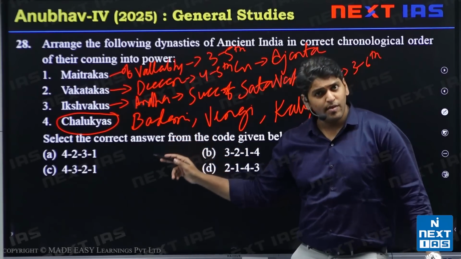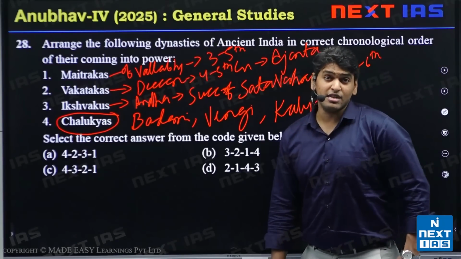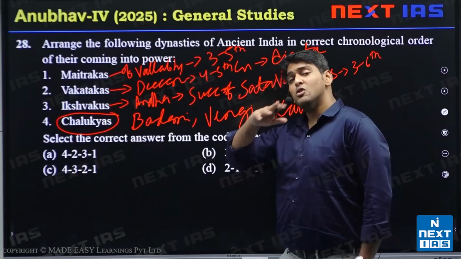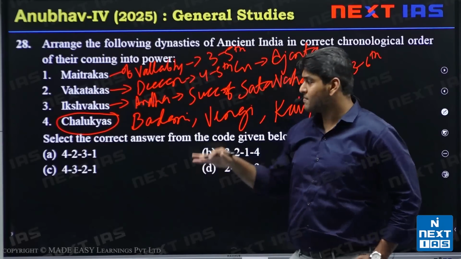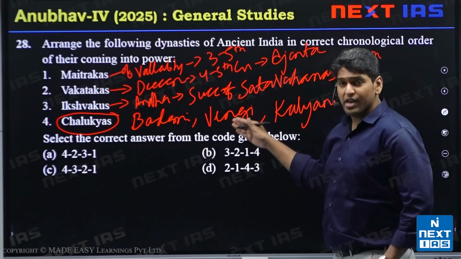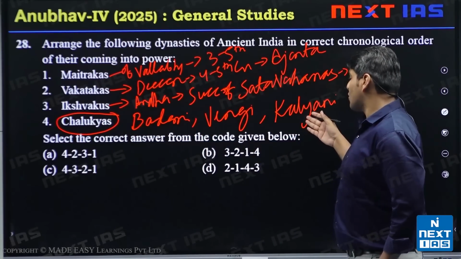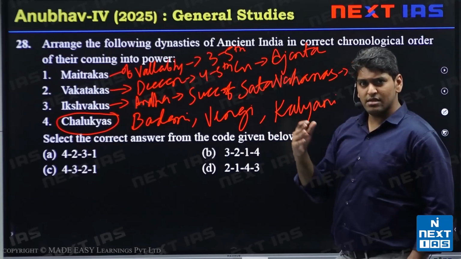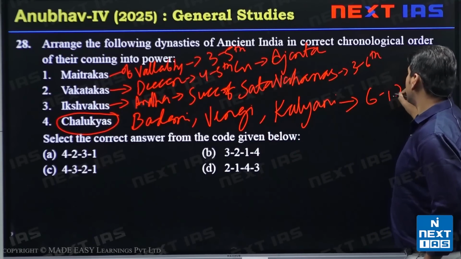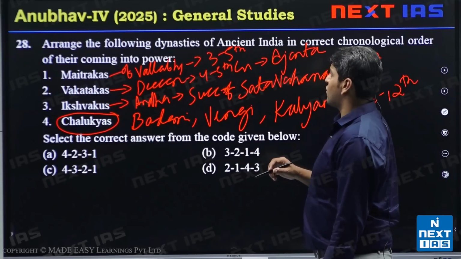Chalukyas of Badami, we know, the mightiest king here was Pulkesin II, the one who had defeated Harsha. All these were between 6th to 12th century. Okay, so we see what are the options here.